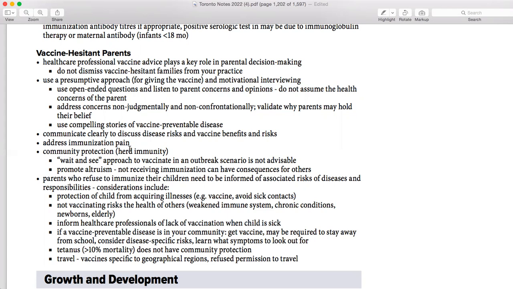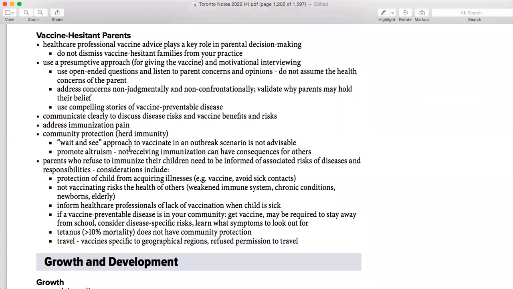Address immunization pain. If somebody is saying that my baby will have pain, you can tell them there is Tylenol we can give, and at the same time we can keep checking the baby. If he's having any other problems, we'll keep checking and treat accordingly. A wait-and-see approach to immunization applies in an outbreak scenario.